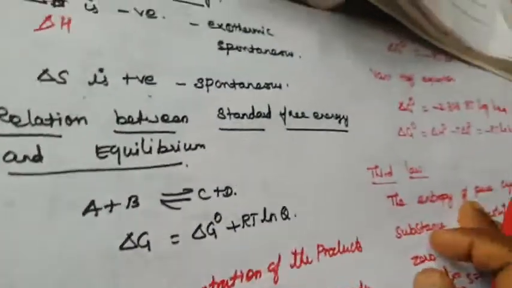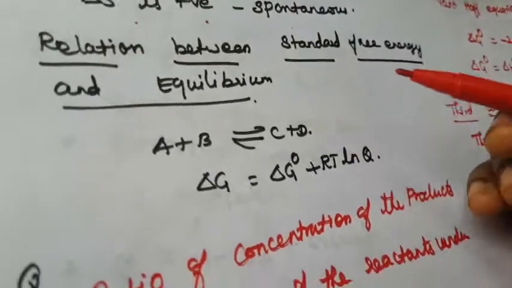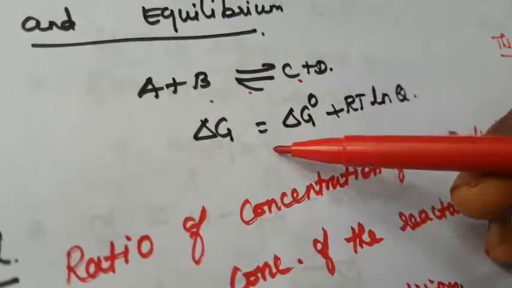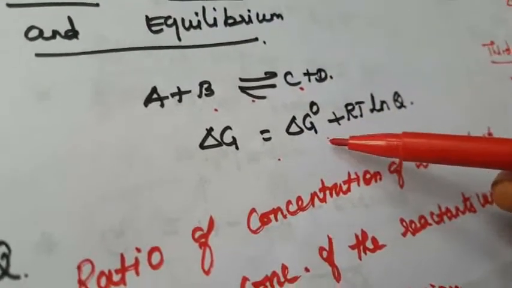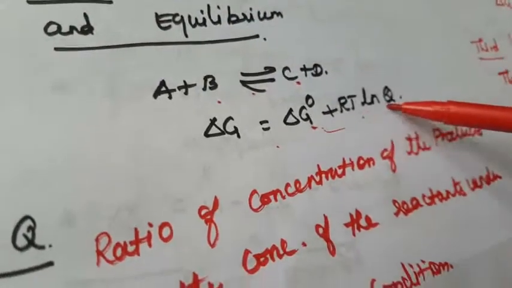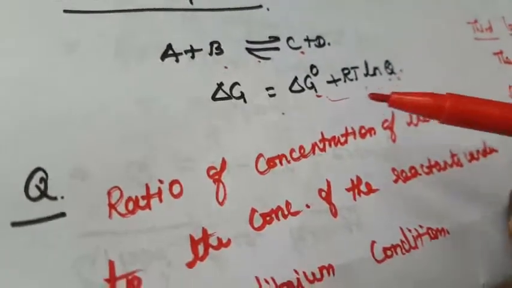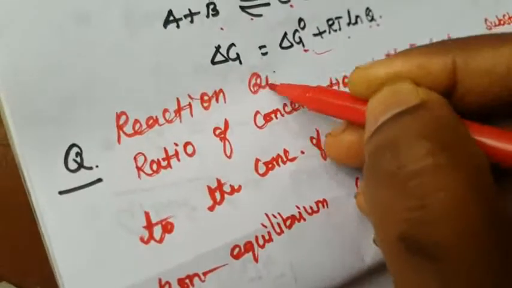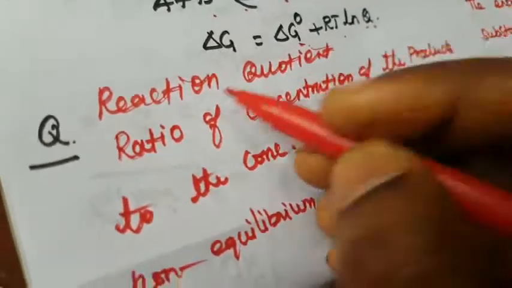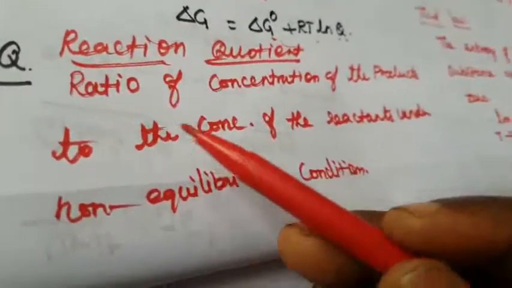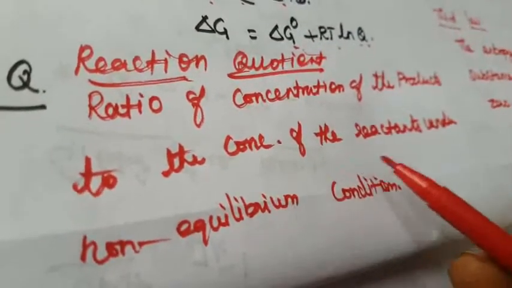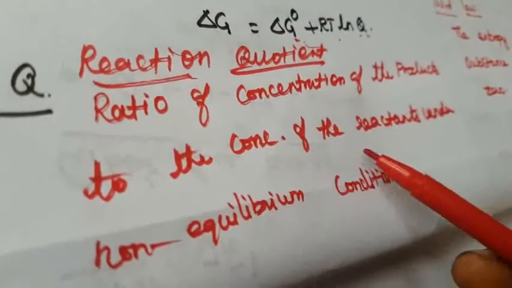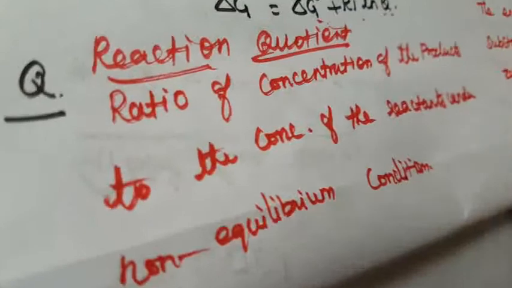So next we are going to see what is the relation between standard free energy and equilibrium. Consider this equilibrium equation. What is delta G? This free energy we can write with another formula: standard free energy change plus RT ln Q. What is meant by Q? Q is the reaction quotient. What is meant by reaction quotient? It is the ratio of the concentration of the product to the concentration of the reactant under non-equilibrium conditions.